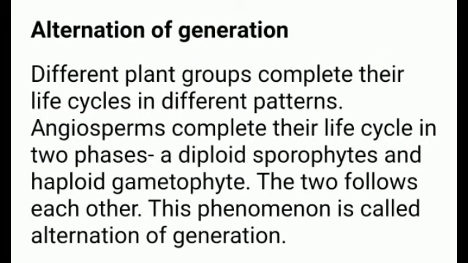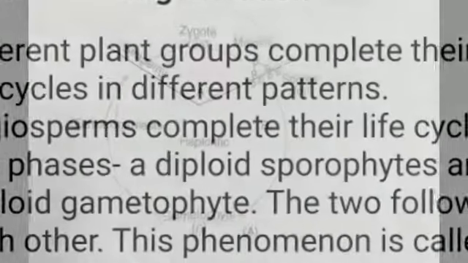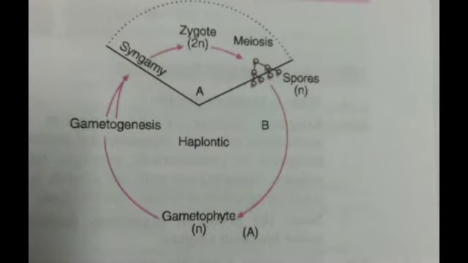The life cycle pattern in kingdom Plantae is mainly of 3 types: haplontic, diplontic, and haplodiplontic. Let us discuss one by one. Now, haplontic life cycle. See, in the haplontic life cycle, the dominant phase of the life cycle is haploid, and this is commonly shown in green algae.